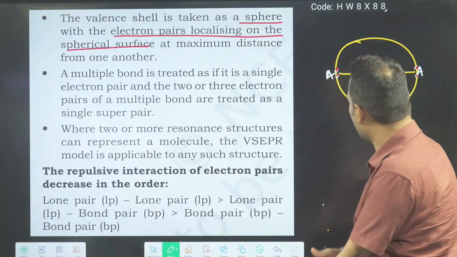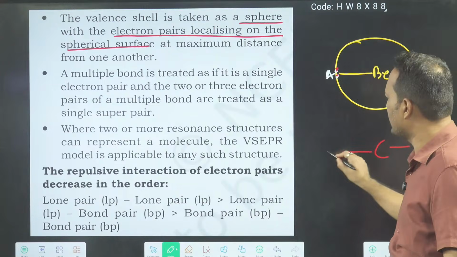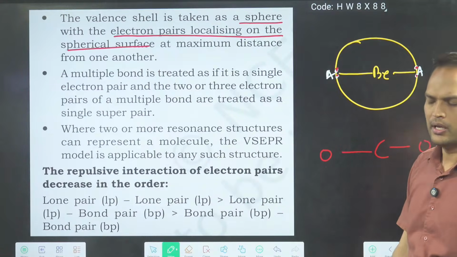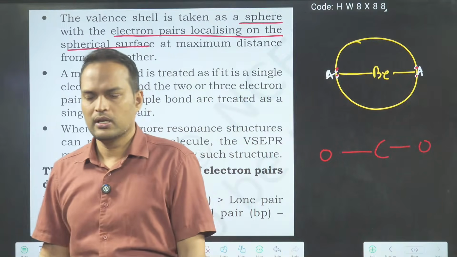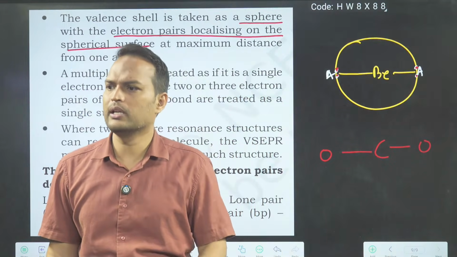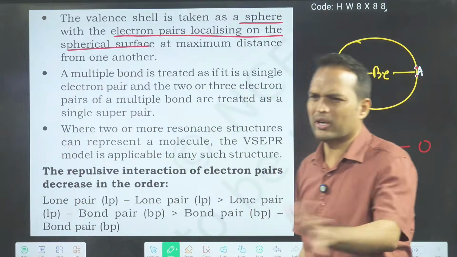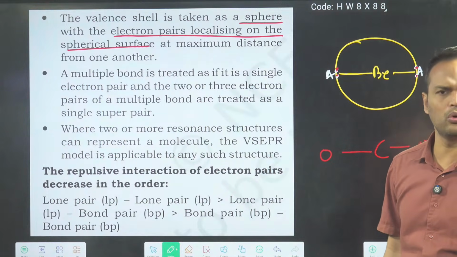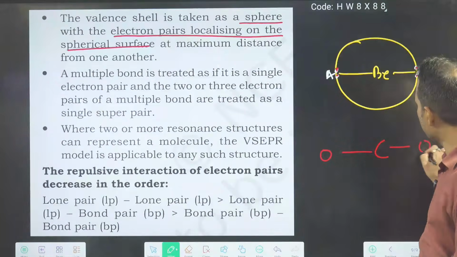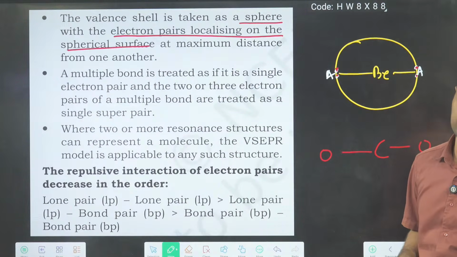What is the 5th point? The 5th point is like this. Whenever you tell the shape of a molecule, it is due to sigma bonds. Pi bond has almost no role. So see, I have made this diagram according to the sigma bond, and it is coming linear.